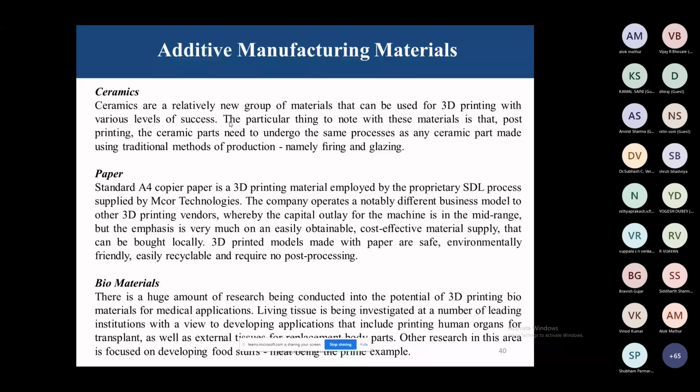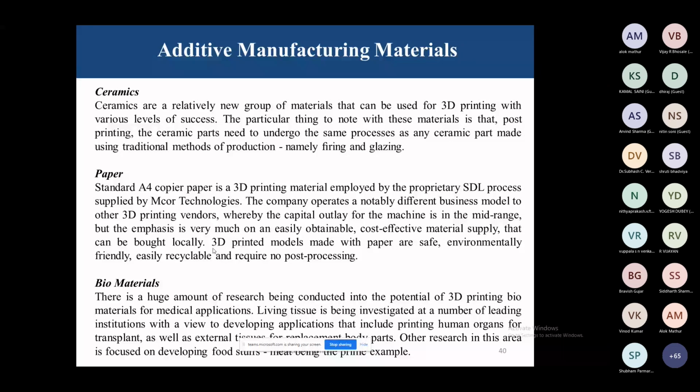The company operates a notably different business model to other 3D printing vendors, whereby the capital outlay for the machines is in the mid-range, but the emphasis is very much on an easily obtainable, cost-effective material supply that can be bought locally. So 3D printed models made with paper are safe, environmentally friendly, easily recyclable, and require no post-processing.